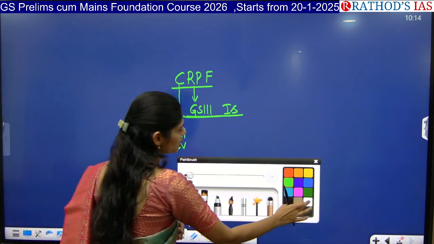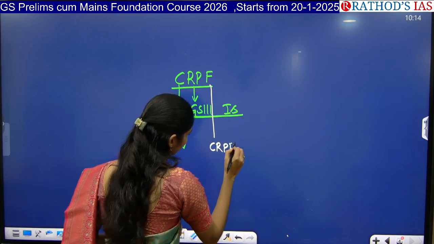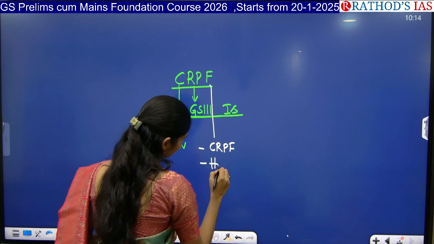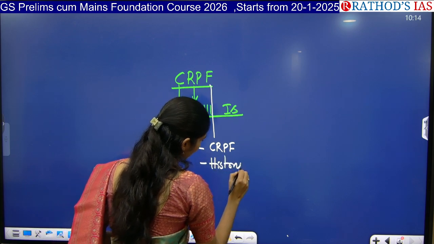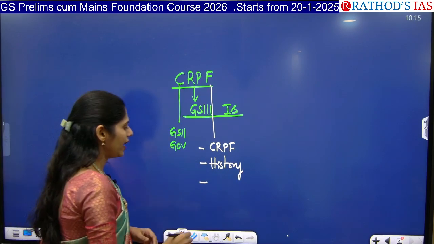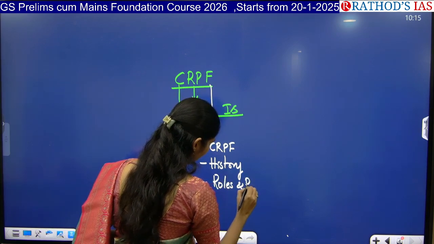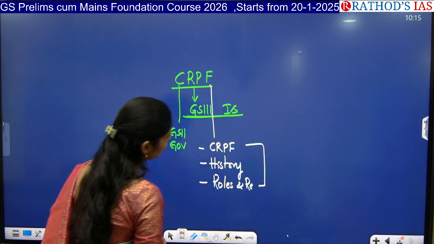What dimensions do you have to see? You have to see what this CRPF is, its history, when it came into existence, the sub-branches under it, and its roles and responsibilities. If you see this, then your work is done.